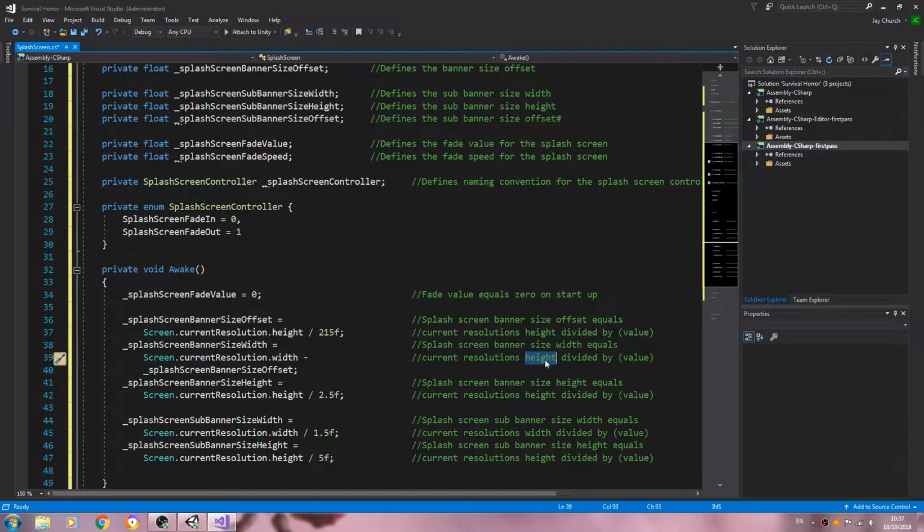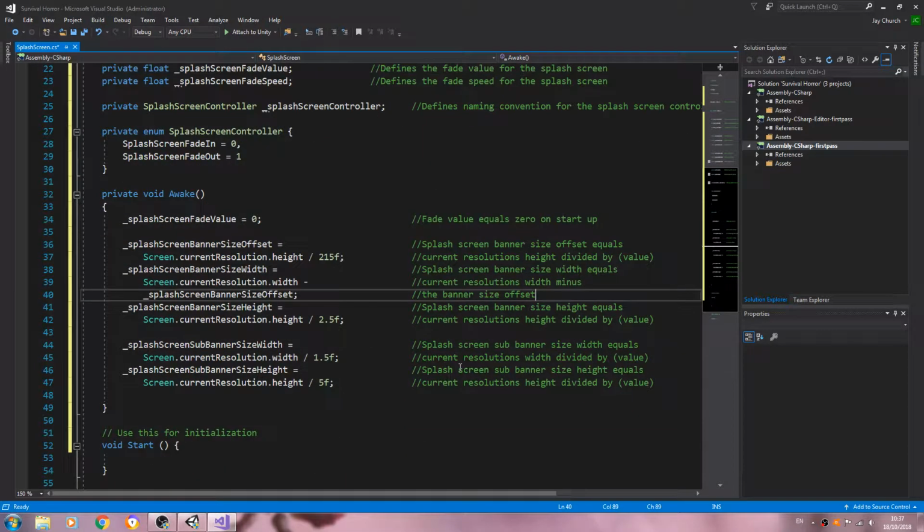Dot current resolution's width. And we'll just change this to minus the banner size offset. So I'll just leave that there for a moment if you need to pause the video.